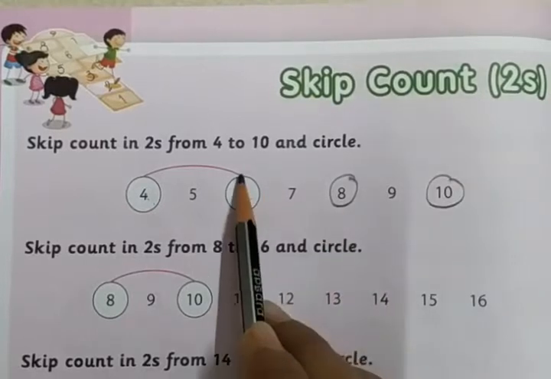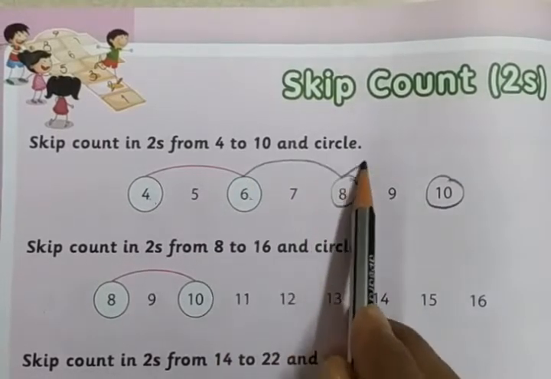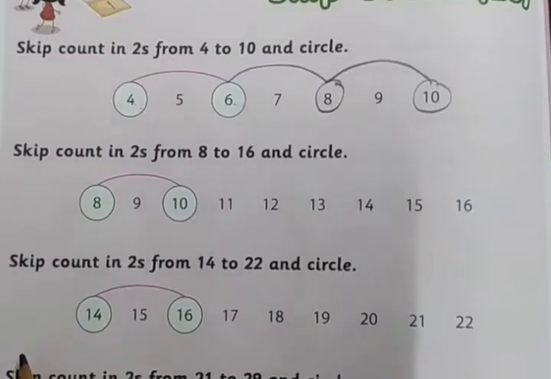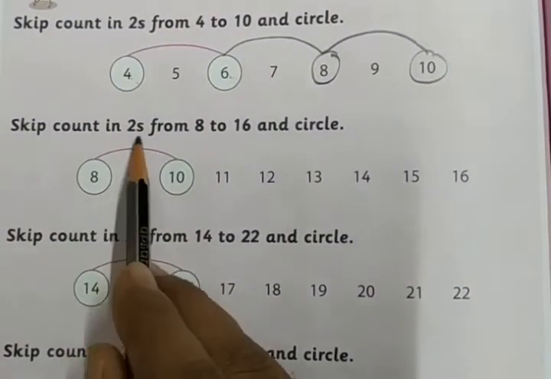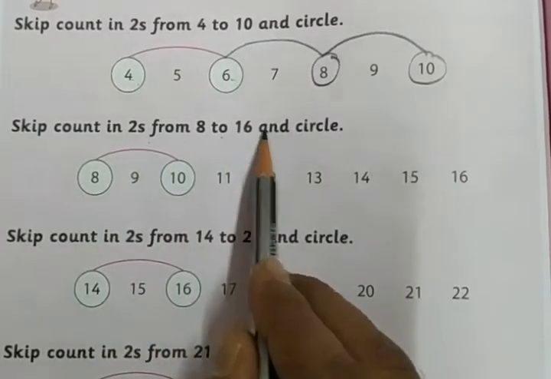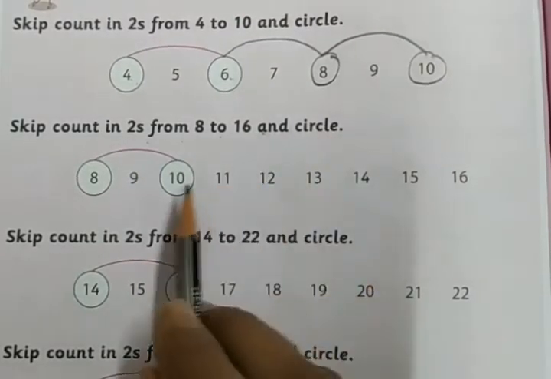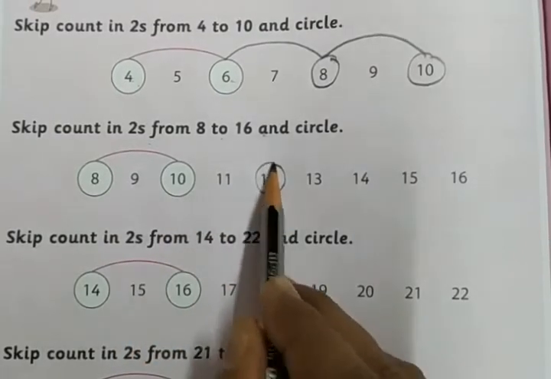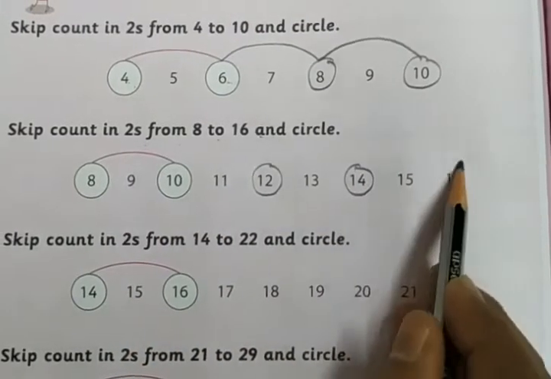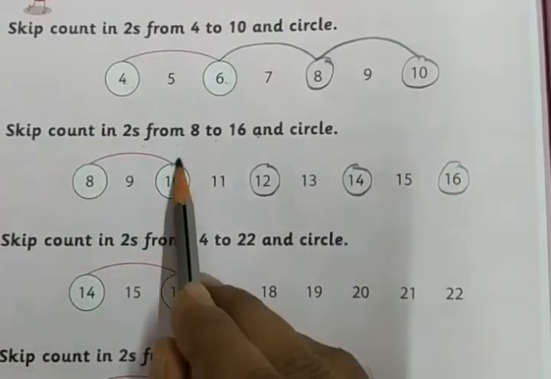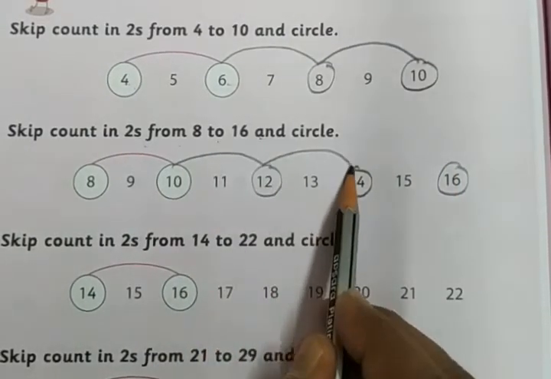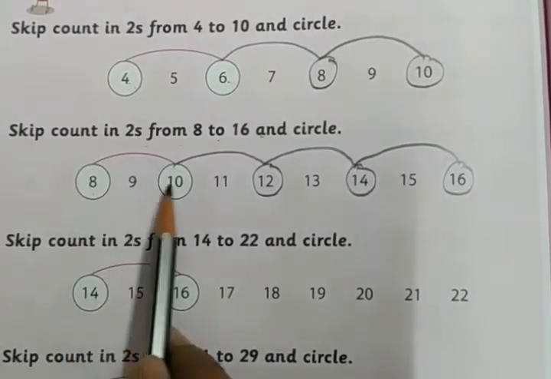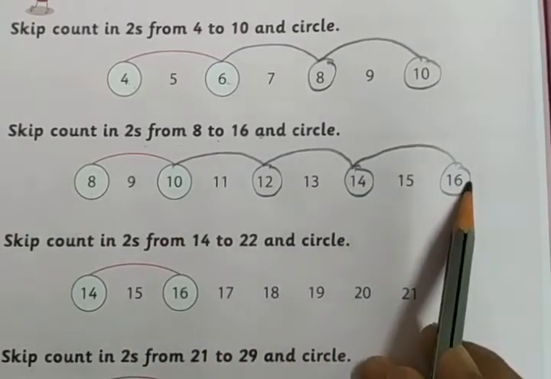This we made a circle and skip counted. Clear? So next is skip count in twos from 8 to 16 and circle. Okay, this is 8, 10, 12, 14, 16.